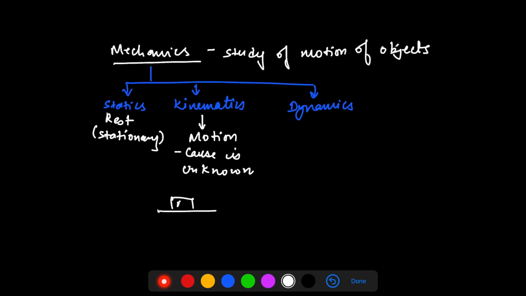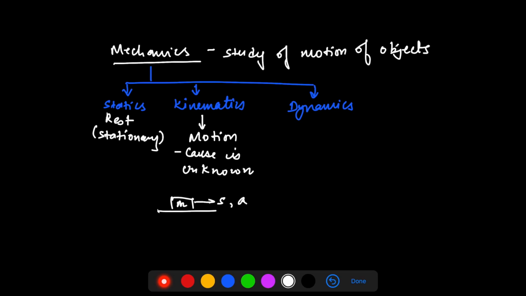Now what does this statement mean? This statement means I'm saying that there is an object. So this object is moving with some speed, right? I'm not telling you from where it got this speed.